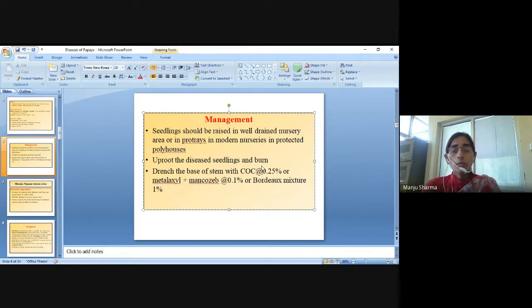Drench the base of the stem with copper oxychloride 0.25%, or metalaxyl or mancozeb 0.1%, or Bordeaux mixture 1%. So that is the management of stem rot disease of papaya.